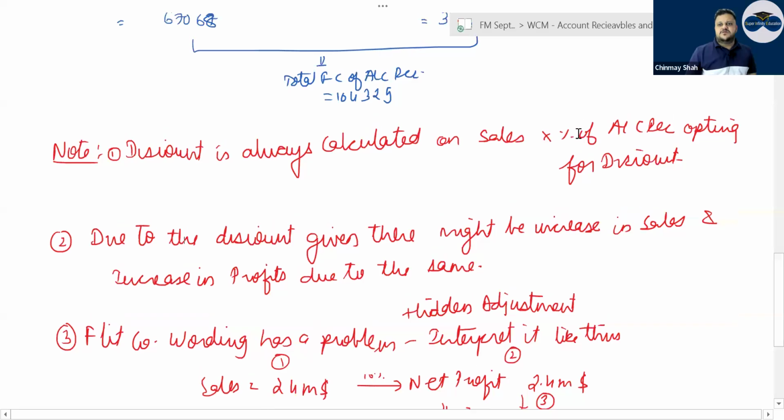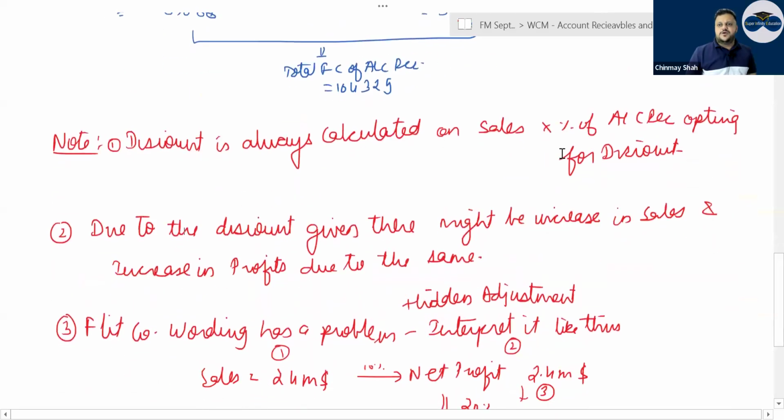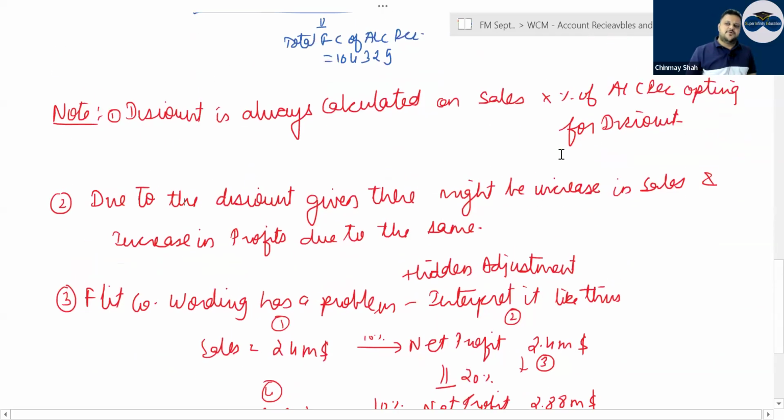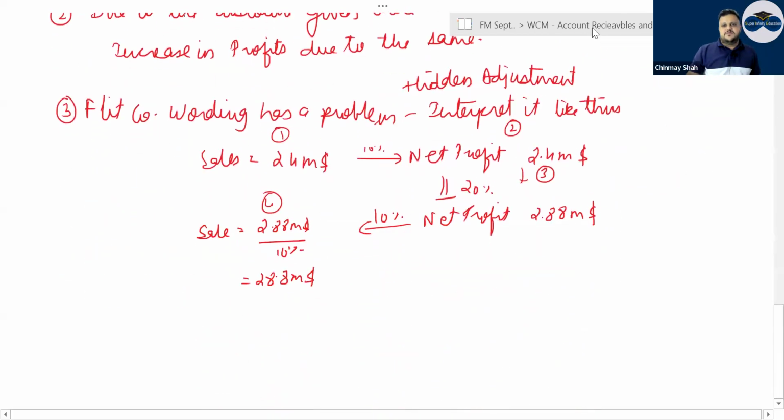Discount is always calculated on sales, not on account receivable. Due to the discount given, there might be an increase in sales and an increase in profit. So if there is an increase in sales and profit due to the same, you have to account for it. Fleet company, where there is a hidden adjustment, you should do fleet company.